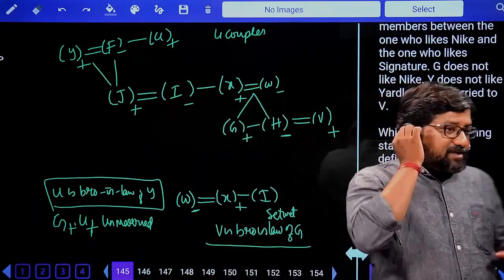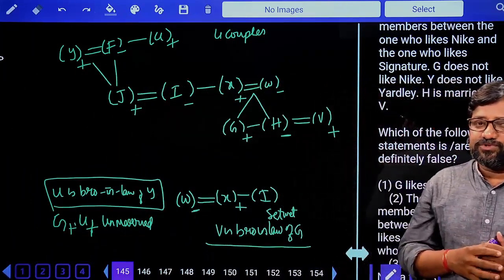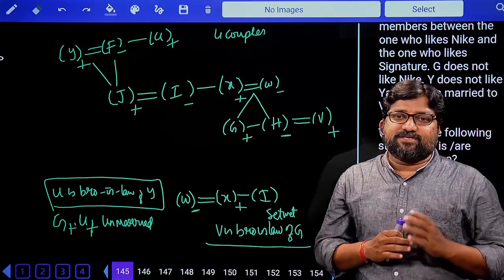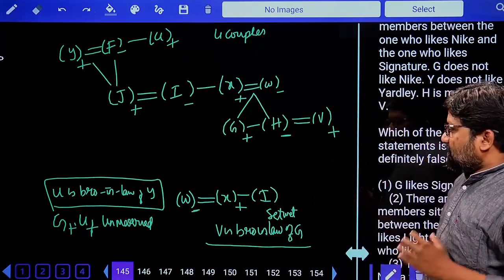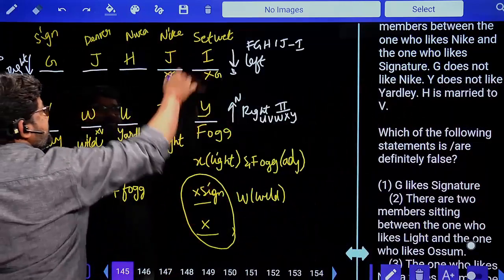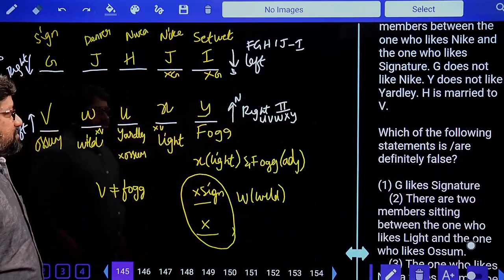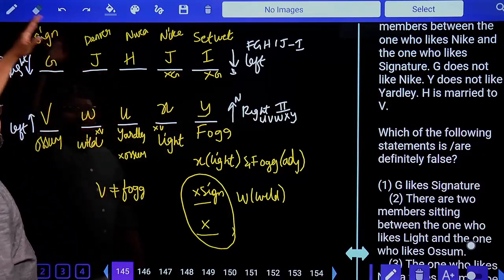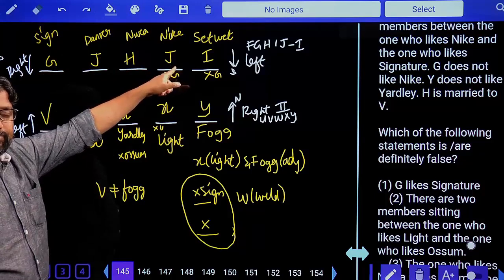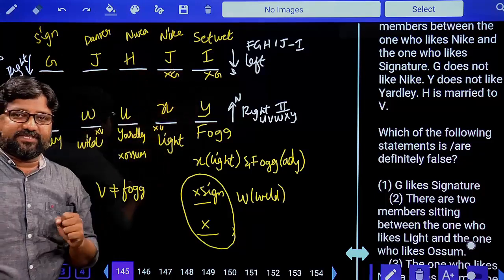Students, yes, this question will take lot of time to solve in the exam. At least minimum 8 minutes in the exam. So we were lucky enough to get the answer by taking this set weight in the left corner. So this is what happens. Even if you take set weight here, anyway J will be in this position only, because he said two persons between set weight and J.